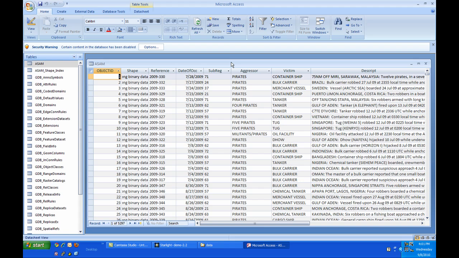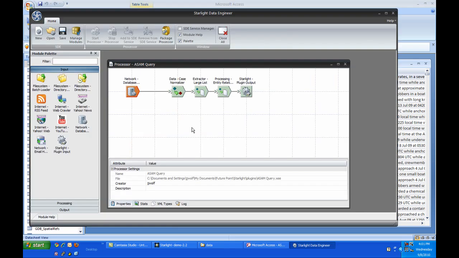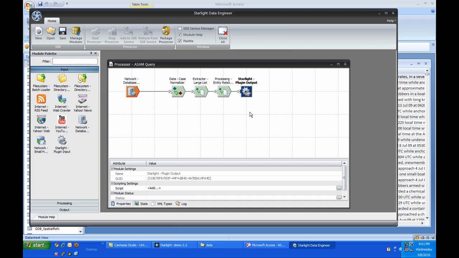Now let's take a look at the plugin itself. To do this, I'll load up the ASAM query plugin in Starlight Data Engineer. This is a fairly basic SDE processor that happens to function as a plugin for Viz, as indicated by the plugin output module at the far right. The first module connects to the database and extracts the raw data. The next few SDE modules augment that data using entity lists and a relationship detector. One of the lists we're using for this processor contains about 800 vessel names to help identify the piracy targets in Viz.